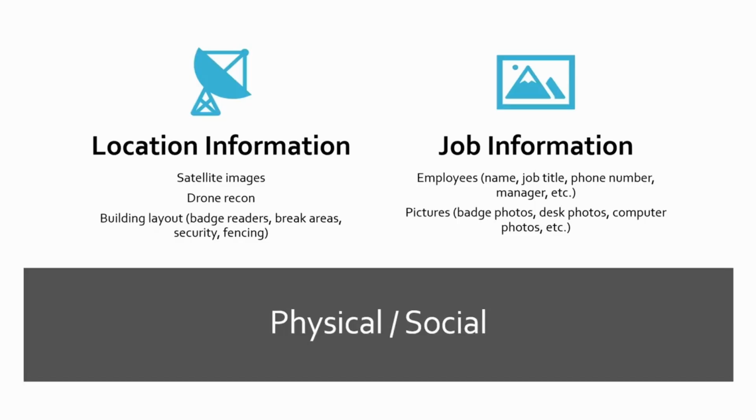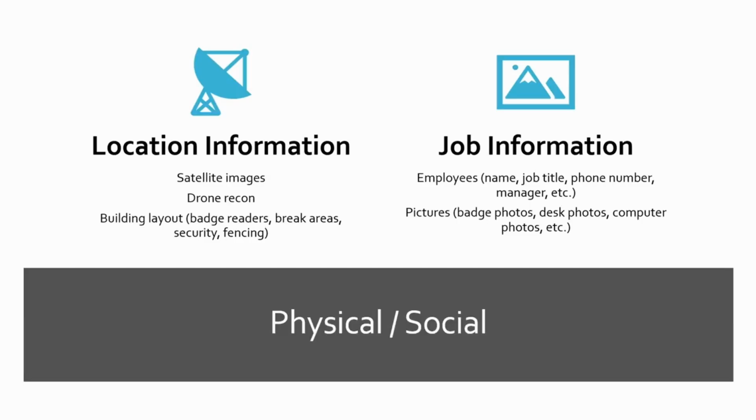Can you just walk right in the door? What does their fencing look like? Are there areas where they're just leaving the doors propped open? Where do people go out and smoke in these break areas? Because those are a good place to just walk up to somebody, light up a cigarette, even if you don't smoke, and just start a conversation, and then tailgate right in with them into the building.